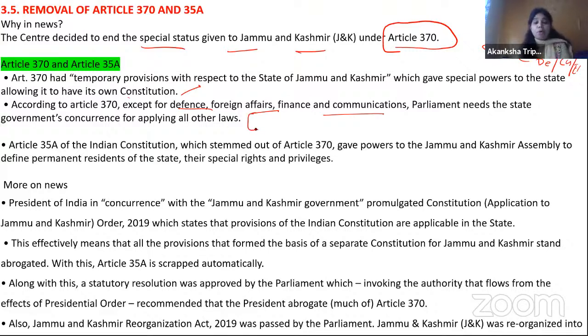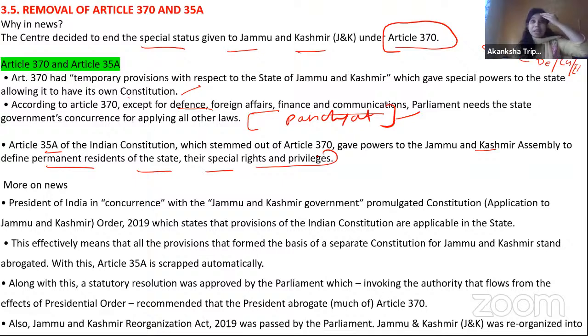That was the reason that for many days panchayats could not come up here. Recently, under the Modi government, they held an election, and for the first time, I'm not remembering the exact number, but some 20,000 or 15,000 panchayat elections were held. So that was all about Article 370. Now what is Article 35A? Article 35A of the Constitution, which stemmed out of Article 370, gave power to the Jammu and Kashmir Assembly to define permanent residents of the state and their special rights and privileges.